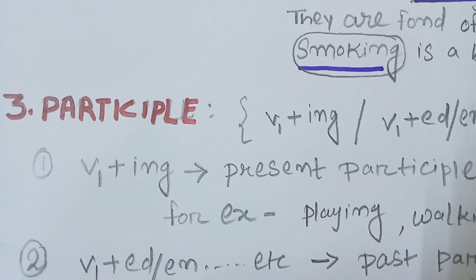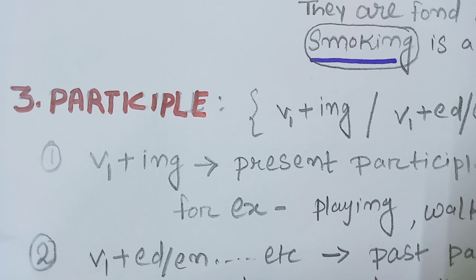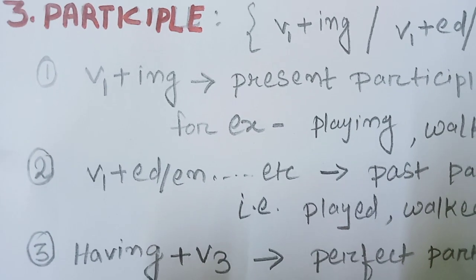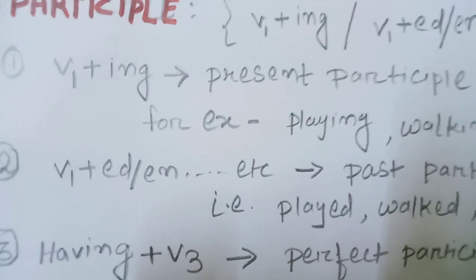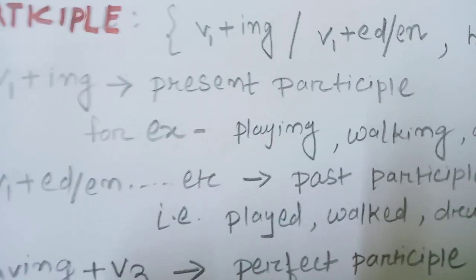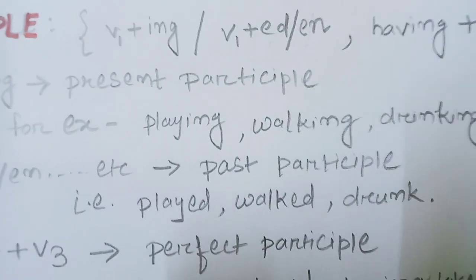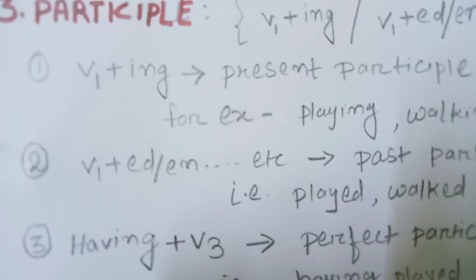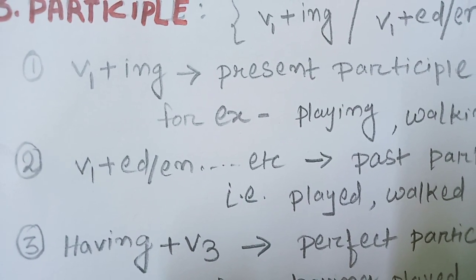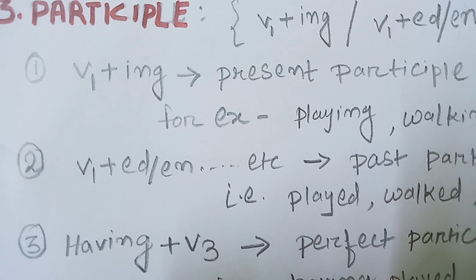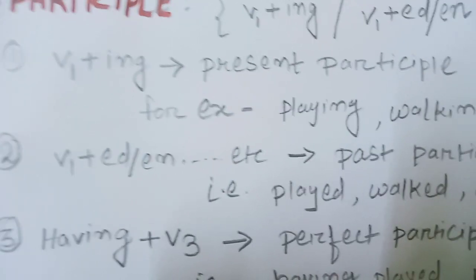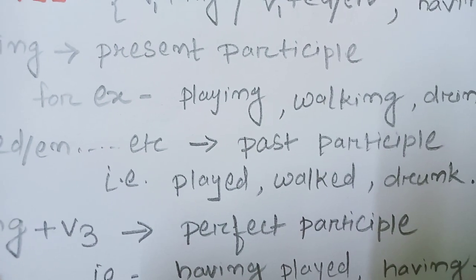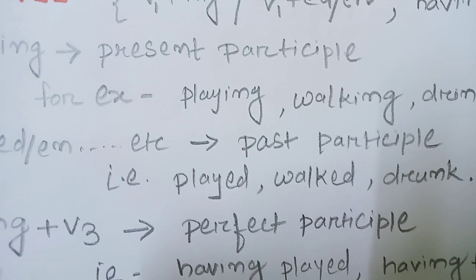The next type of non-finite verb is the participle. Participles are also of three types. V1 plus ing, that is the present participle, for example playing, walking, drinking. The second type of participle is V1 plus ed or en, which means the third form of the verb, the past participle, that is played, walked, drunk.